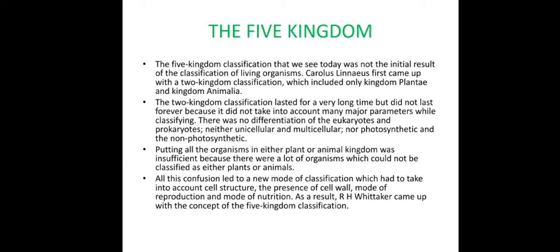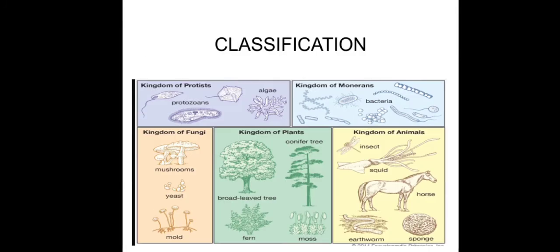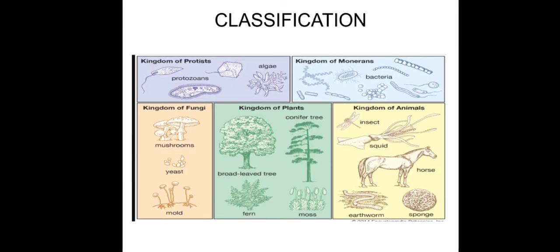As a result, R.H. Whittaker came up with the concept of five kingdom classification, and these are the five kingdoms: kingdom Monera, kingdom Protista, kingdom Fungi, kingdom Plant, and kingdom Animal.